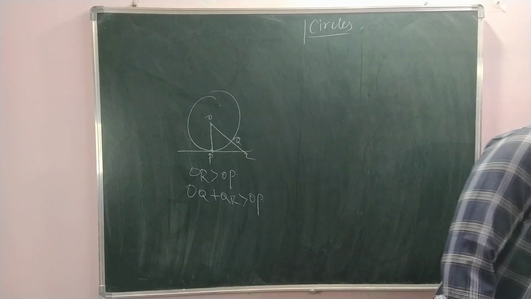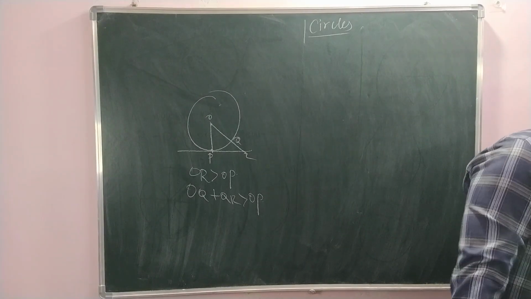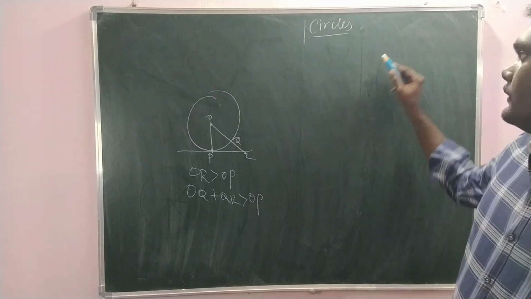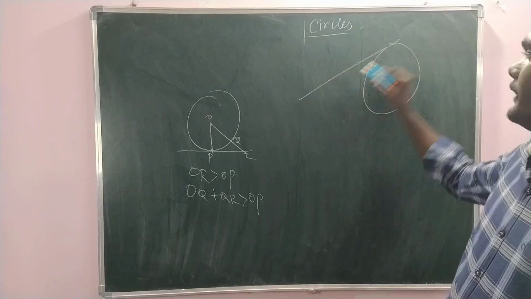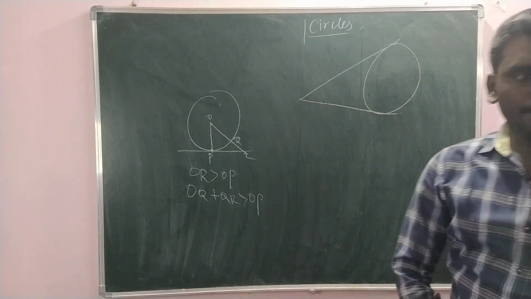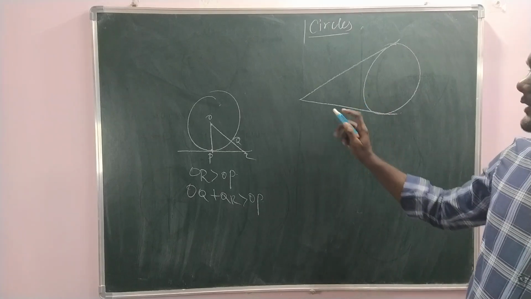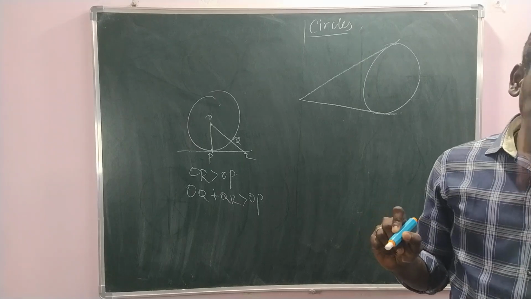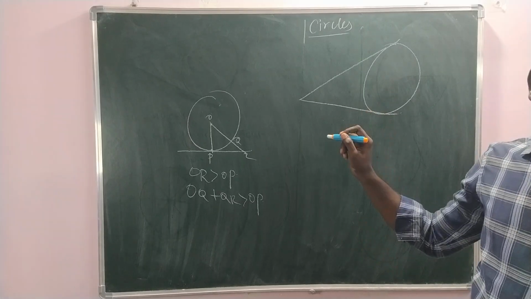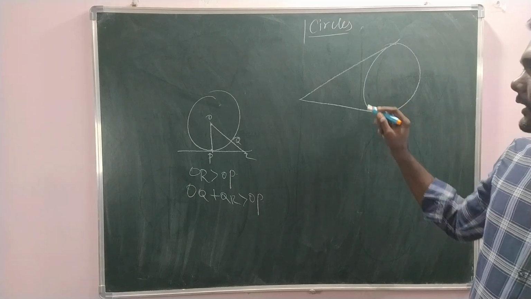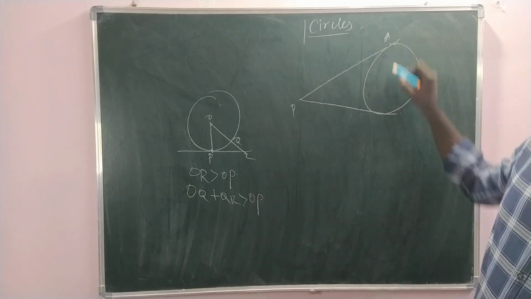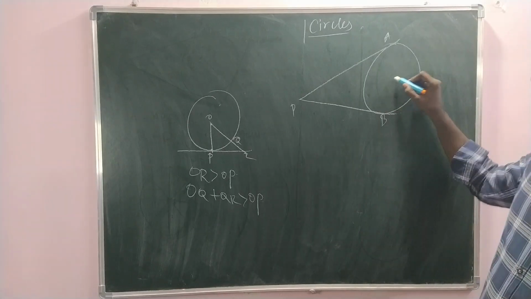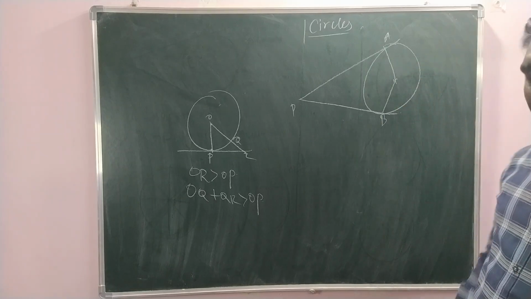And theorem 10.2 is about the lengths of the tangents drawn from an external point to a circle being equal. So there is a circle. From the external point we draw two tangents. This length of the tangents should be equal. Before that you should know how to write the given statement, the to-prove statement and all. Let us consider a circle with center O, and let P be the external point and PA, PB be the tangents drawn from P. Then we need to prove PA equals PB. You know how to prove this?